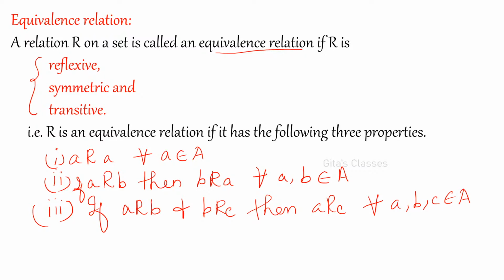Got it? If A is related to A for all A, then it is reflexive. What is the condition for symmetric? I am repeating because you can memorize it now itself. If A is related to B, then B is related to A for all A comma B in A. Actually, we are taking these elements from A. Then, if A is related to B and B is related to C, then A is related to C for all A comma B comma C from A.